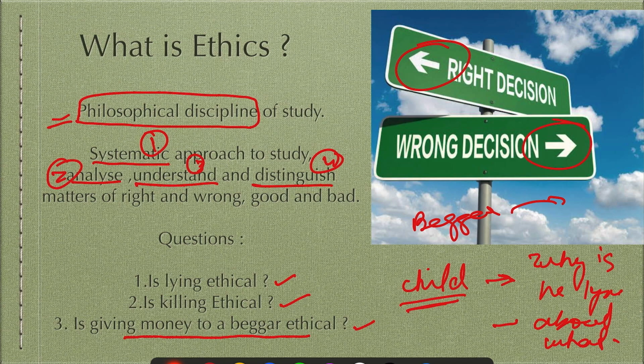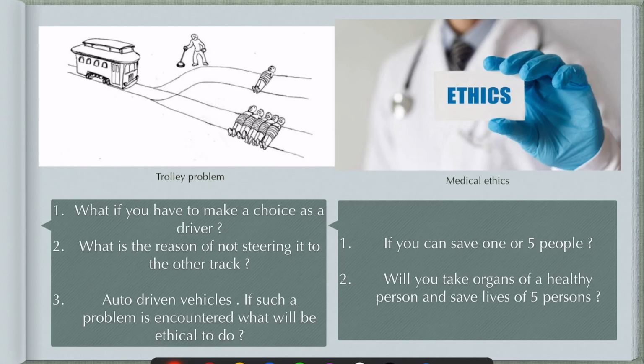What are the elements in these questions? For example, in the last thing we discussed, the end result is not good for children. Overall, it may be good for a child who is really needy, but at large, if you see, it is not good. Here we have the famous trolley problem.